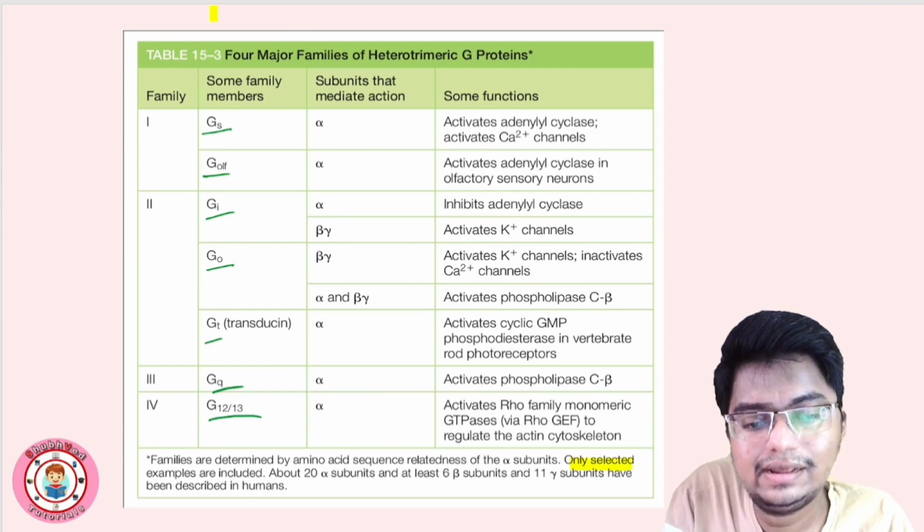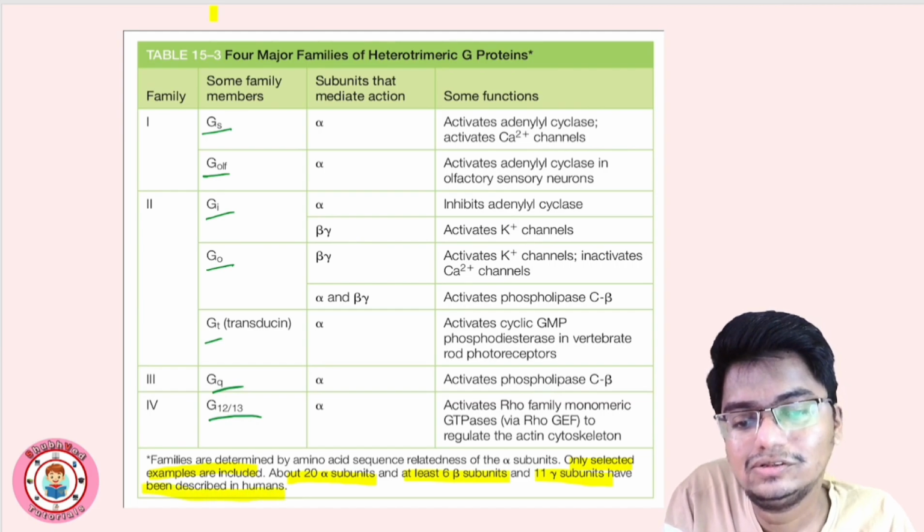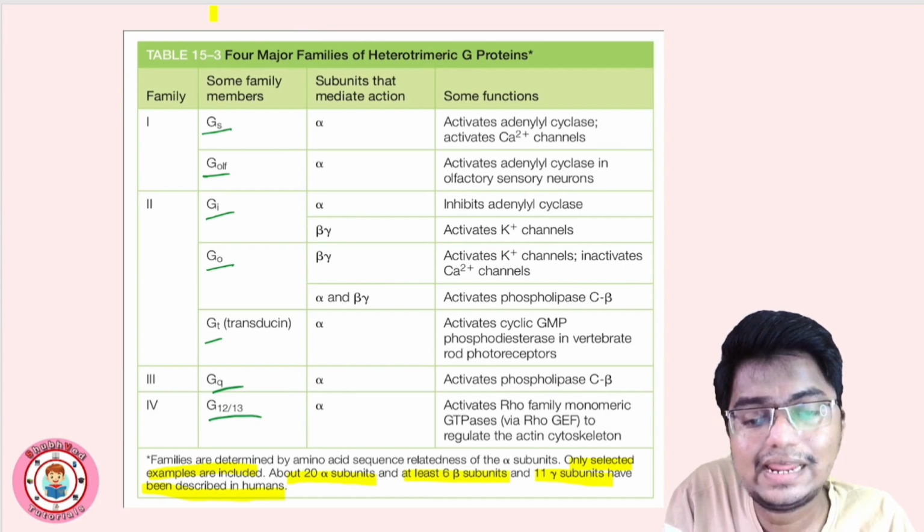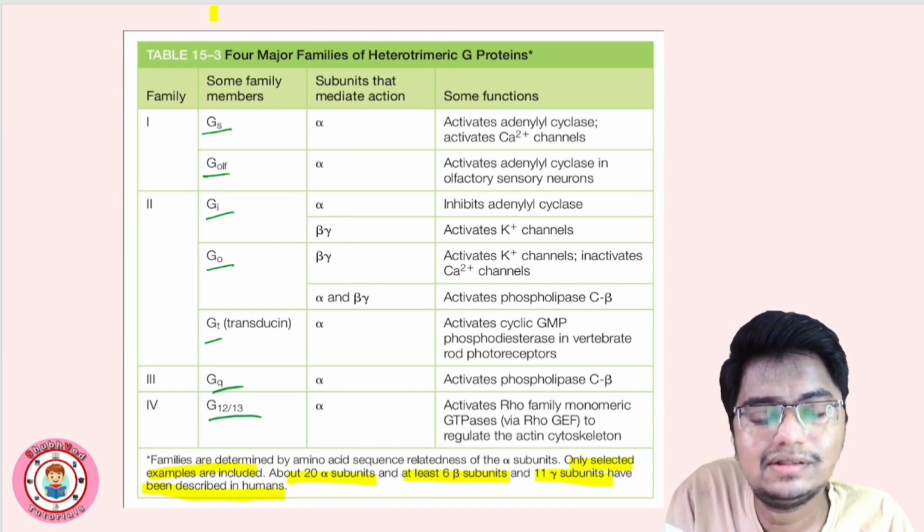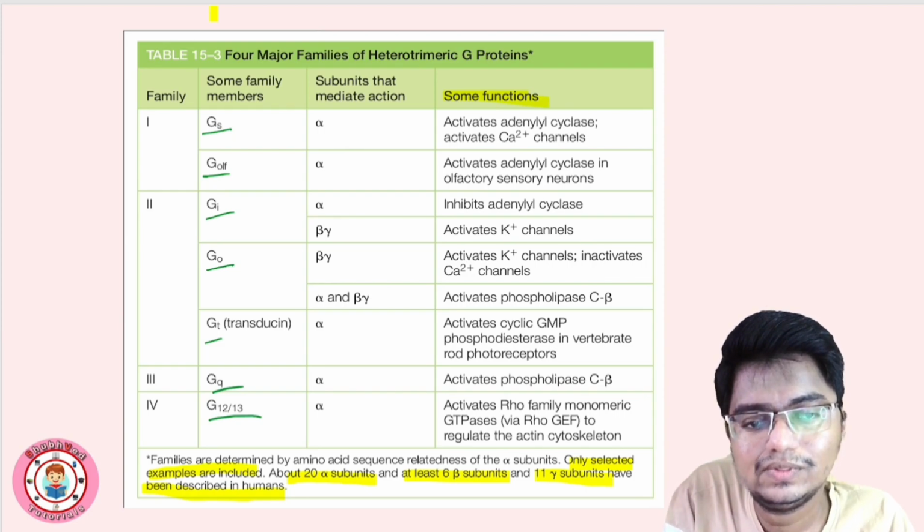Only selected examples are included. About 20 alpha subunits, at least 6 beta subunits, and 11 gamma subunits have been described in humans. Humans में इतने described हैं, right? 20 alpha, 6 beta, and 11 gamma subunits. Okay, you can see the functions also. This is a list of some of the important G proteins. Okay, basically these are families, 4 major families of heterotrimeric G protein, right?